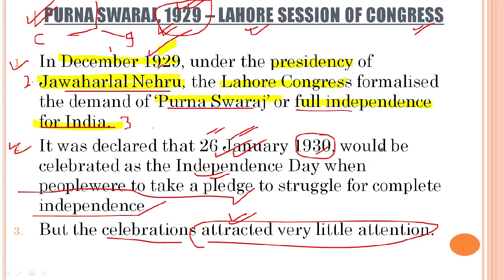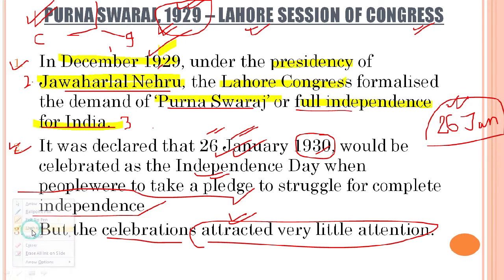Time and again I have discussed in class that this was the very fact behind making 26th January our Republic Day, which we have celebrated recently. Since we could not adopt 26th January 1930 as our Independence Day, we could not declare Purna Swaraj, complete independence, on that date.